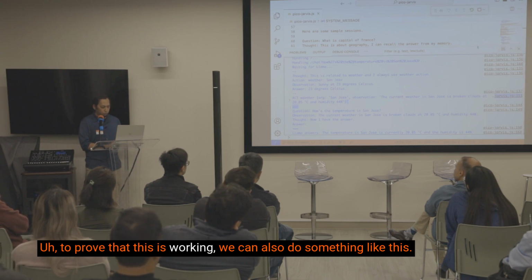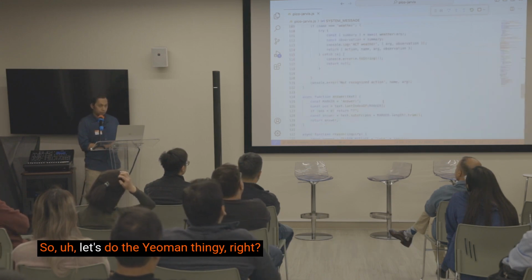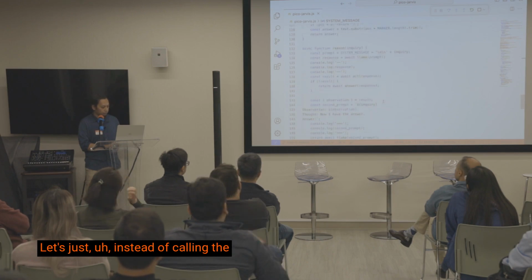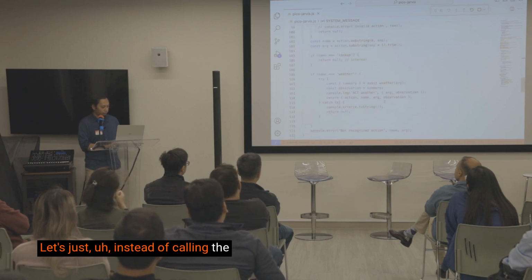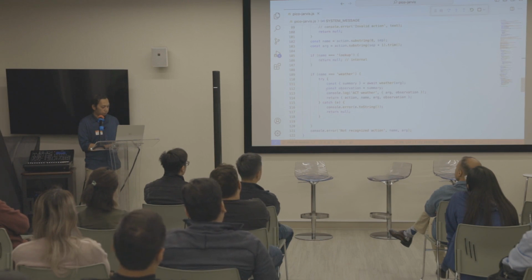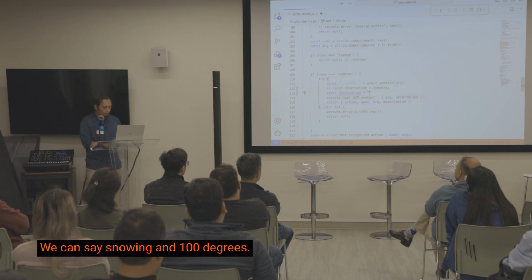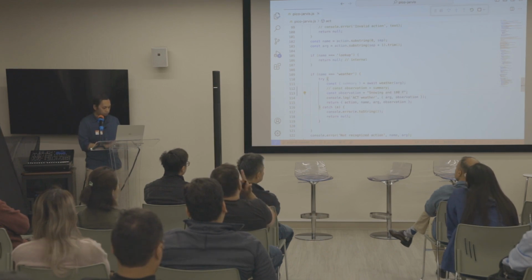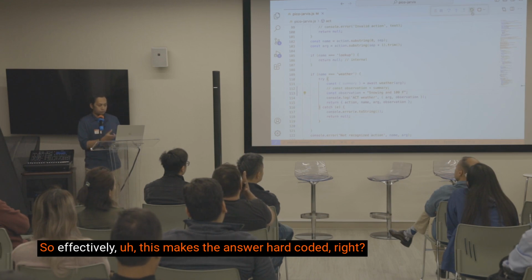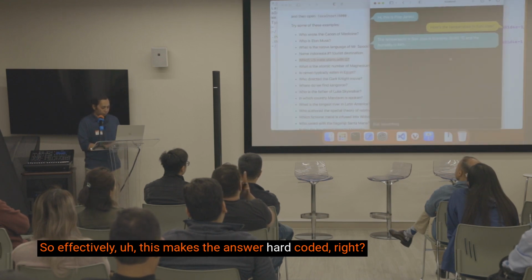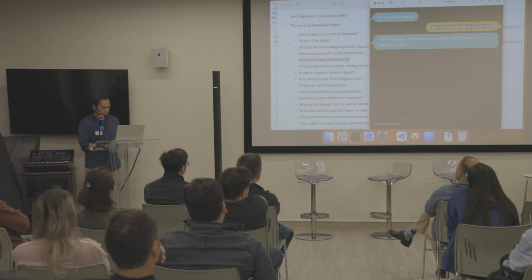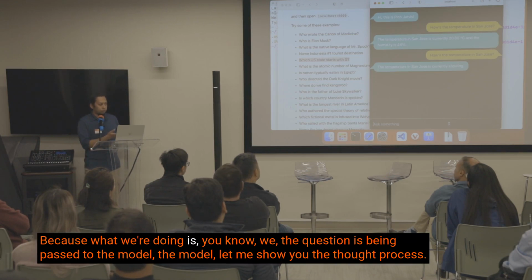To prove that this is working, we can also do something like this. So let's do the yeoman thingy, right? Let's just, instead of calling the API, we can say snowing and 100-degree. So effectively, this makes the answer hard-coded, right? Because what we're doing is, the question is being passed to the model.